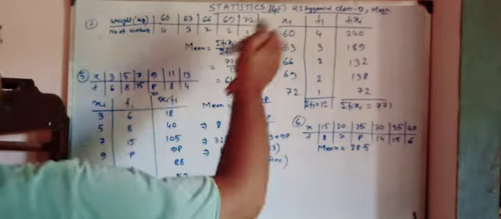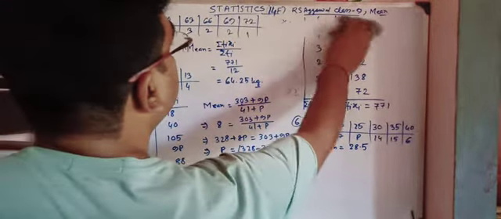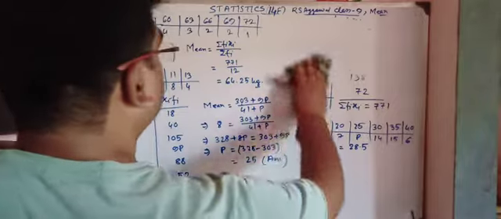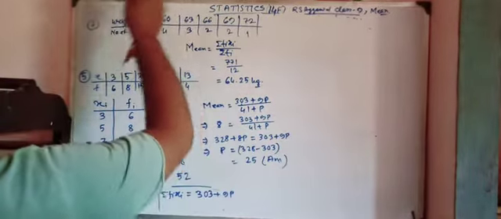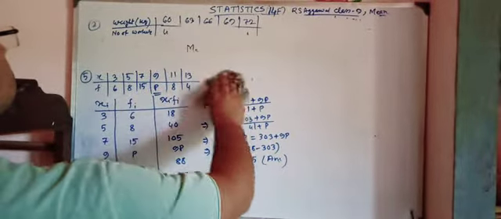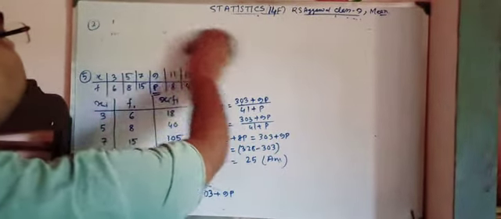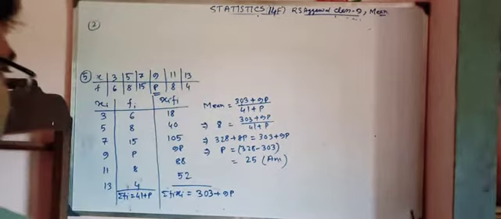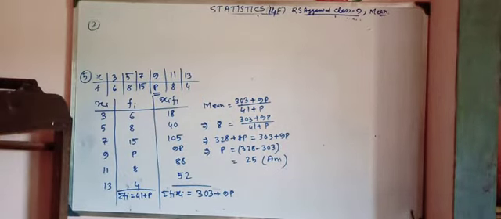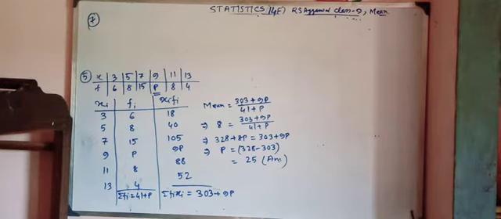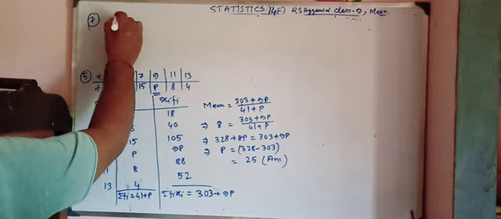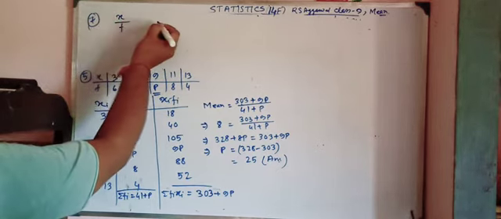Question number 7 is given here. I am writing the distribution: x and f. Understood that?